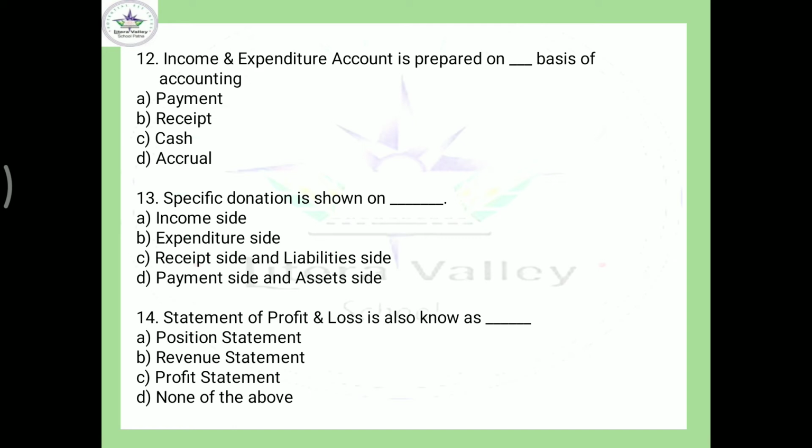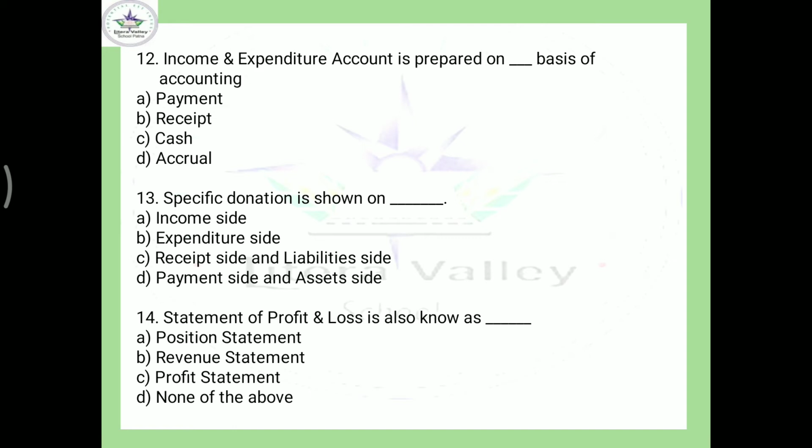A specific donation is shown on... Obviously, specific donation. Here you can see it has given a freedom that it has not been recorded here in a receipt side. So it will appear on receipt side and liability side of the balance sheet, and the answer is C.